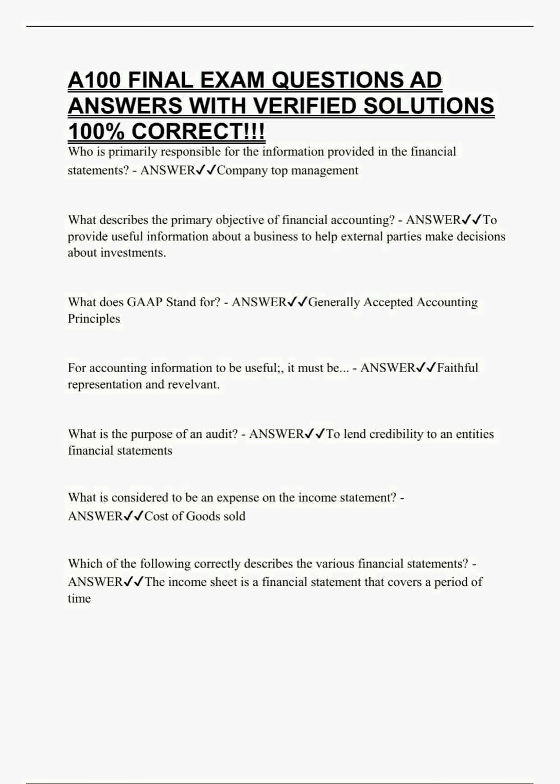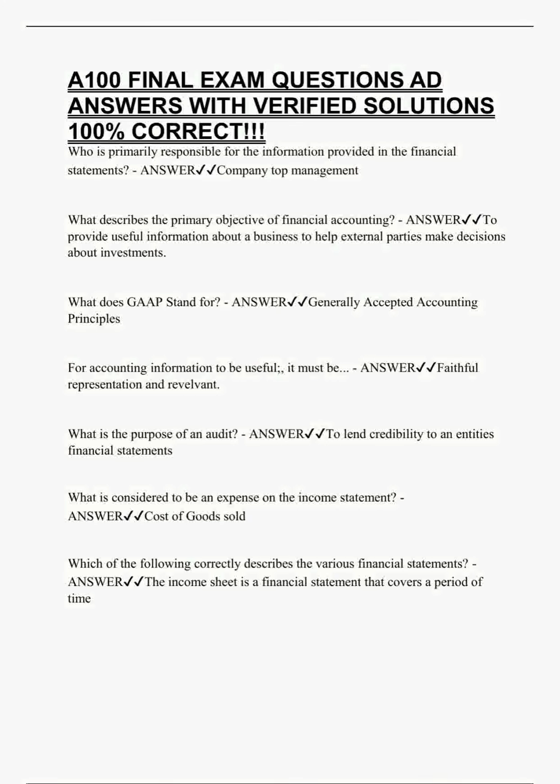For accounting information to be useful, it must be faithful representation and relevant. What is the purpose of an audit? Answer: to lend credibility to an entity's financial statements.